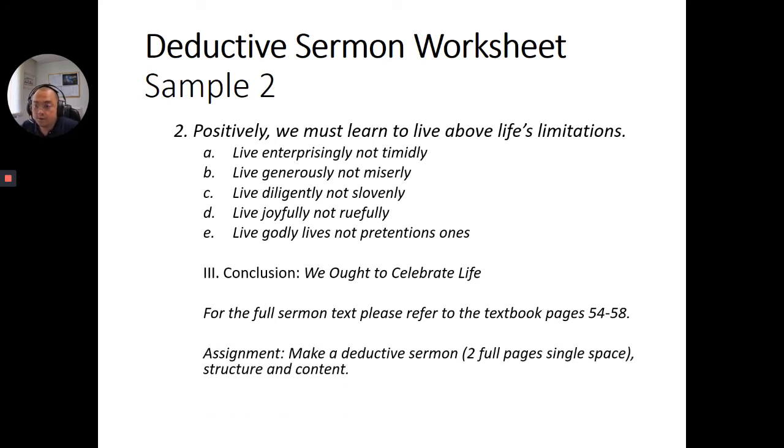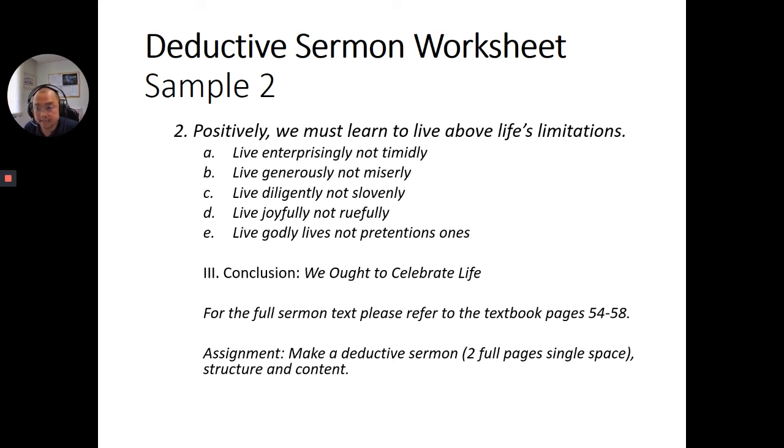For your assignment this week, you are to make a deductive sermon. You can see the sample from these worksheets, and you can go to the textbook for the full text. I want you to write a full 2 pages of single space deductive sermon. You need to put the structure here and also the content. Two full pages single space deductive sermon. By that you may learn the first step on how to make a deductive sermon.